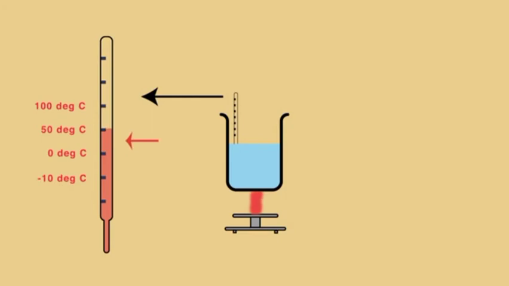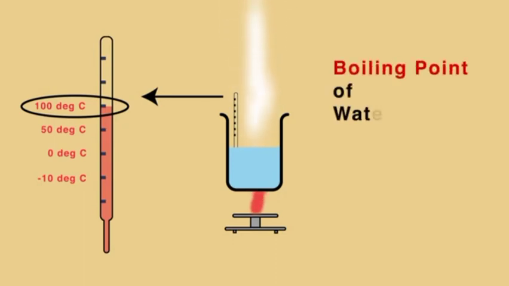The temperature keeps on rising till it reaches 100 degrees Celsius. At this point, water starts converting into vapor. This temperature, that is 100 degrees Celsius, at which water starts converting into vapor, is called the boiling point of water. As the water keeps converting into vapor, the temperature remains stuck at 100 degrees Celsius. The temperature does not rise till the whole of the water gets converted into vapor.